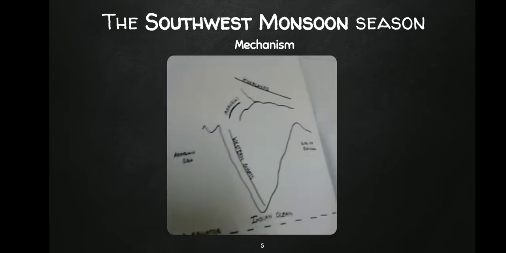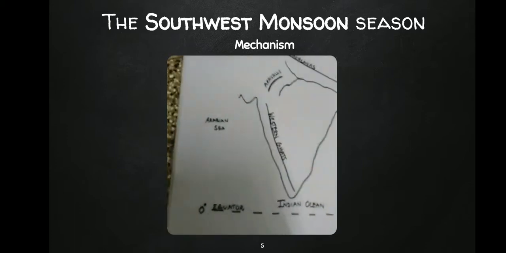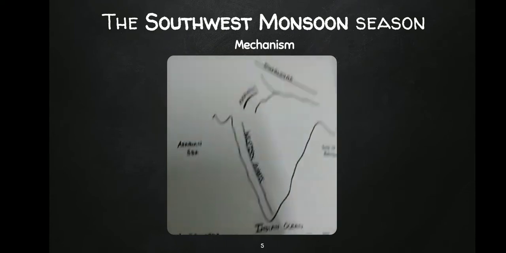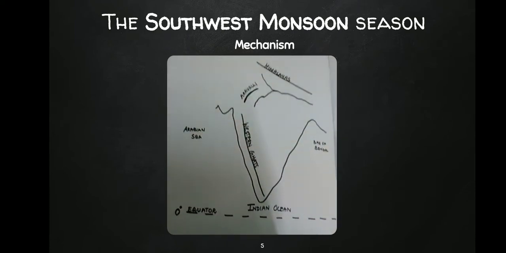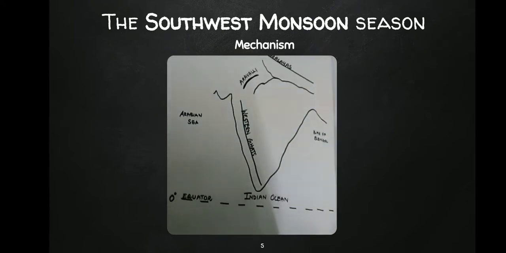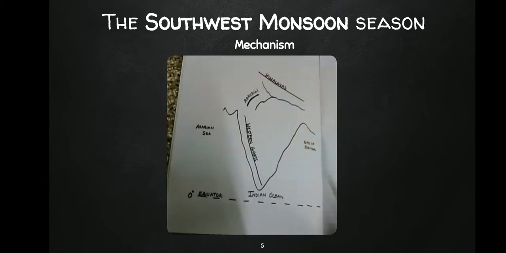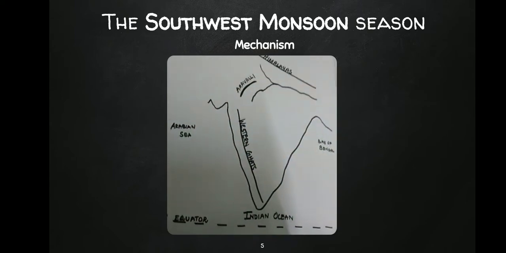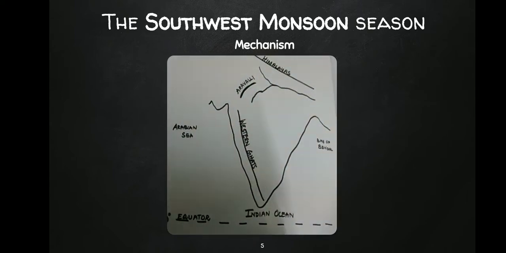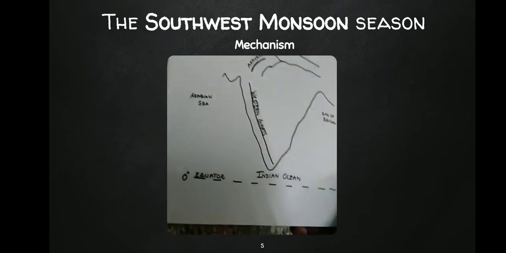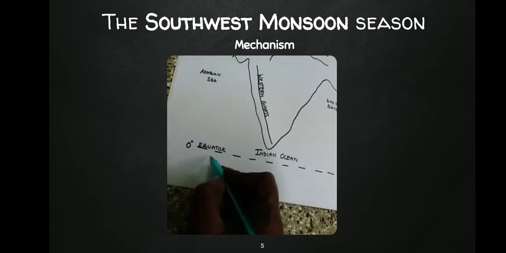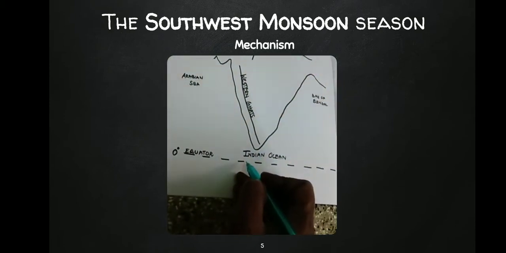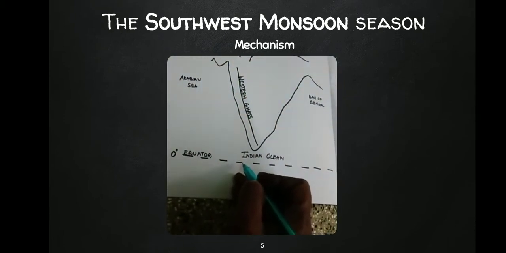So, let us have a view of southwest monsoon winds. We know that this is the picture that depicts the Indian peninsular structure. We are going to see the southwest monsoon mechanism. So, first thing, we need to remember certain things when we learn this mechanism. It is first the equator. It is very, very important. It passes just below the peninsula of our country.